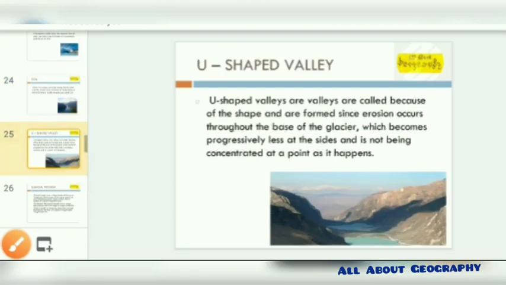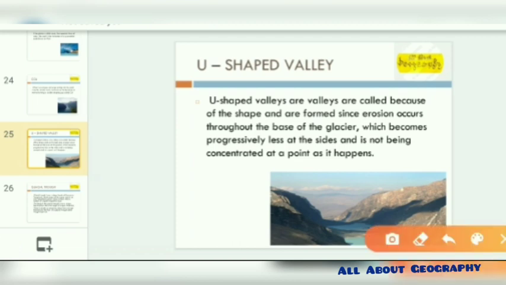The next one is the U-shaped valley. It's very common in more or less every type of erosion, but as the name suggests, it has to be in the form of a U. So here from the diagram we can get a clear picture that it has been formed in a U shape. These valleys have been formed by the erosional process, which occurs throughout the base of the glacier, becoming progressively less at the sides, and is not concentrated at a single point. I'd like to explain through this picture.